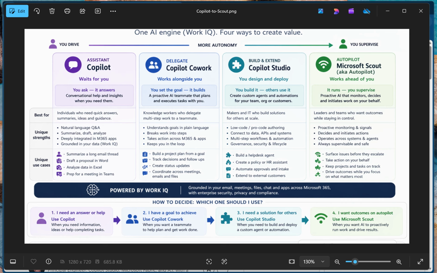Copilot Studio is made for things like customer support agents, help desk bots. I've seen a lot of HR bots, all these things where an organization wants to control the execution and also the cost of it. And I focus on cost a lot, right? Cost and billing in Copilot Studio.